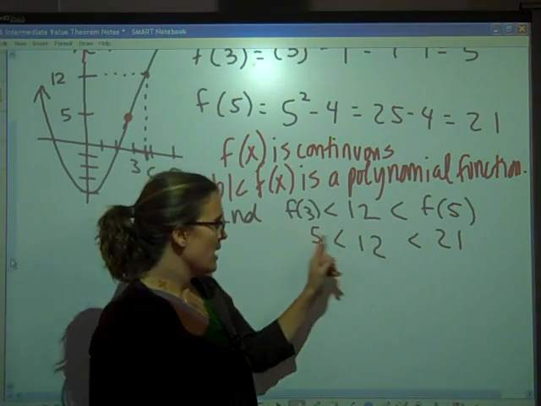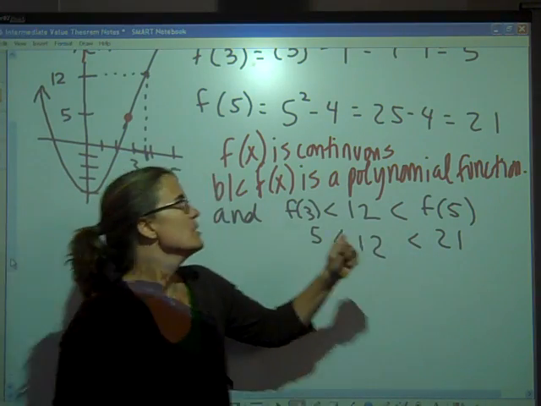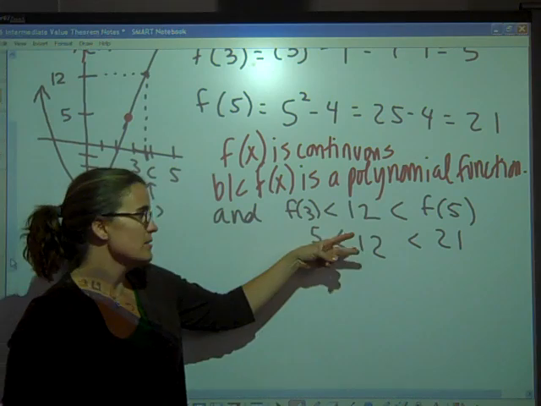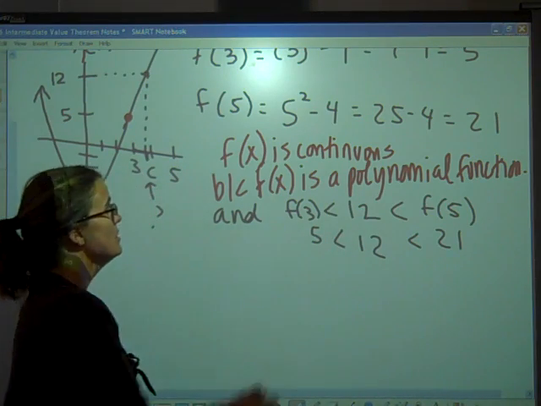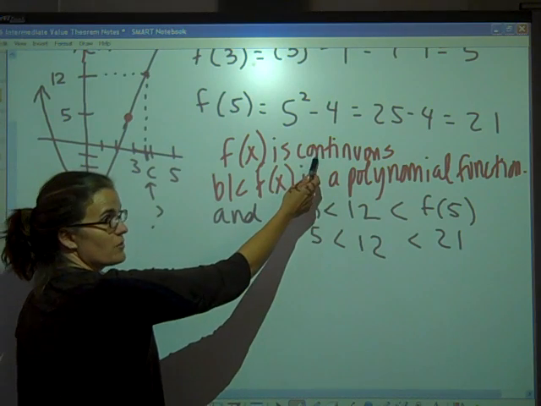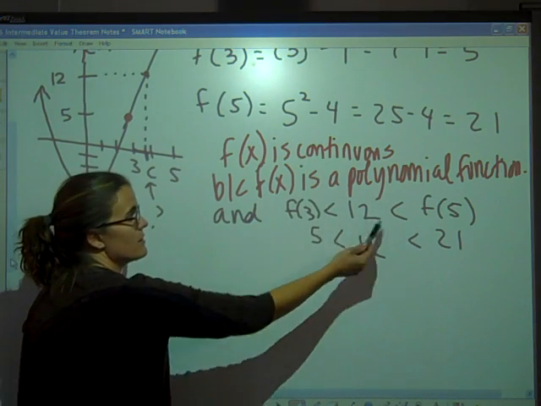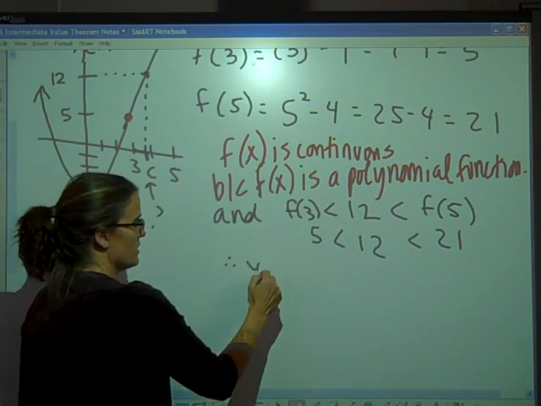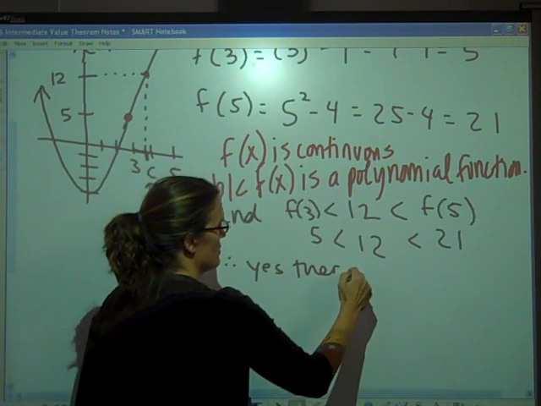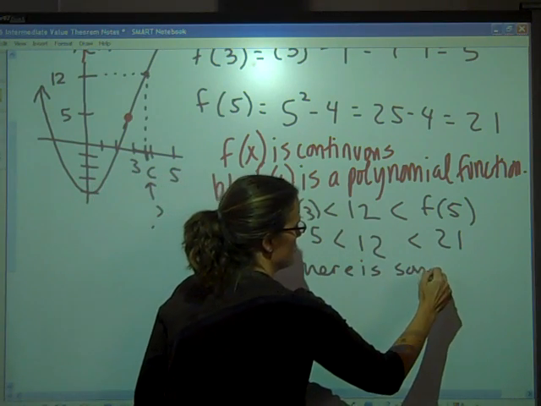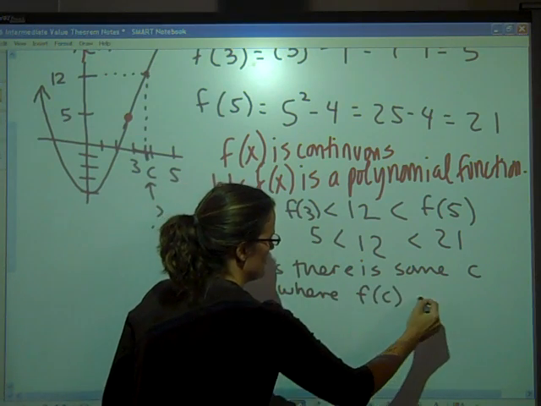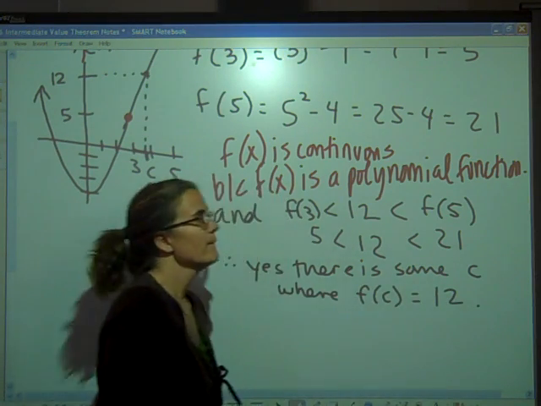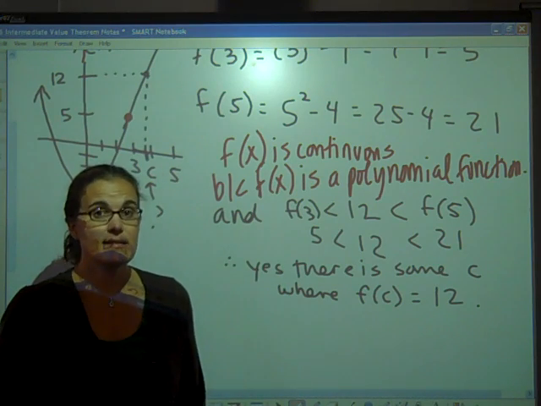12 is an intermediate value in between 5 and 21. So because the function was continuous and 12 is in between 5 and 21, we could say yes, there is some c value. Because f of x is a polynomial function which is continuous, and because 12 is in between, we can say therefore, yes, there is some c where f of c would equal 12.